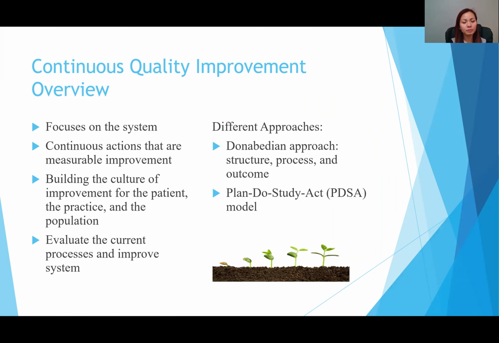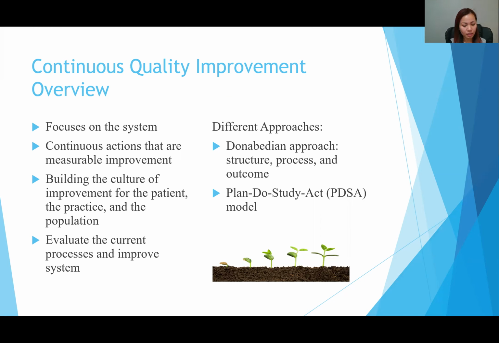Continuous quality improvement focuses on the system, not an individual. It involves systematic and continuous actions that are measurable improvements in healthcare services and the health status of a patient group. CQI starts with building a culture of improvement for the patient, the practice, and the population.